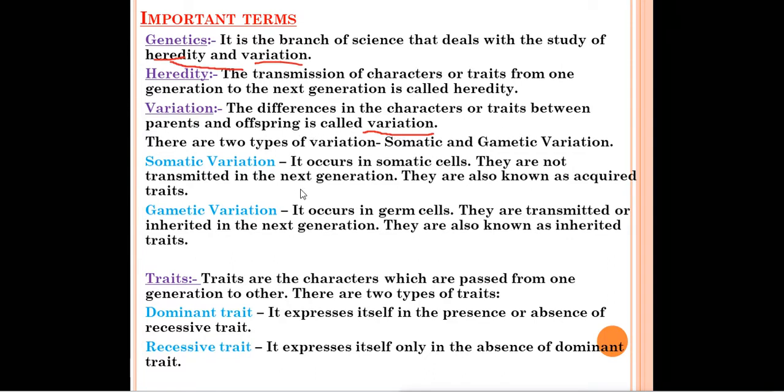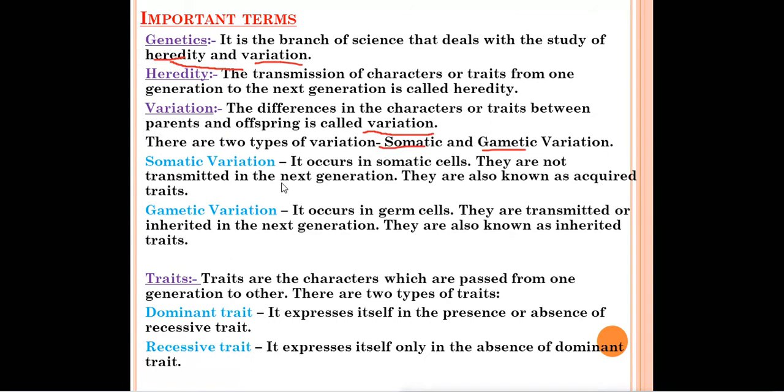When we read the chapter how do organisms reproduce, we saw that variation is a very important factor in sexual reproduction. There are two types of variation, somatic and gametic variations. Let's see what are somatic and gametic variation. Somatic variation occurs in somatic cells, as the name indicates. In which cell will it occur? It will occur in somatic cells.